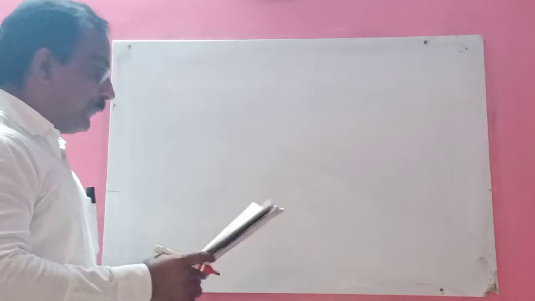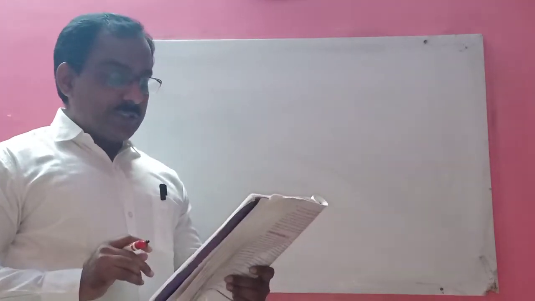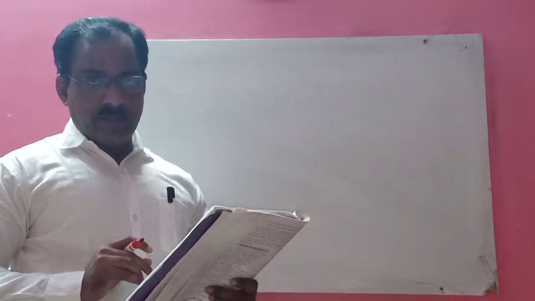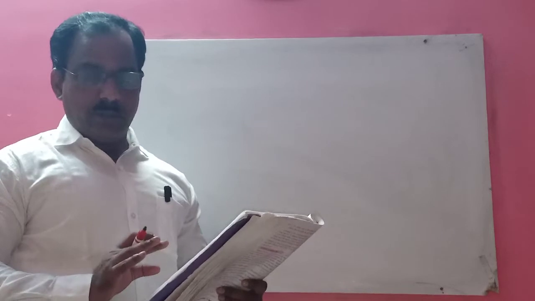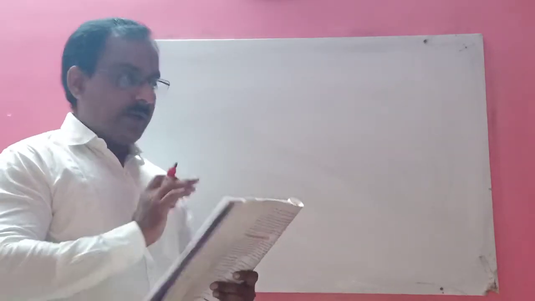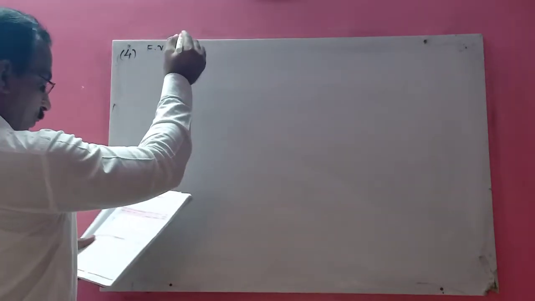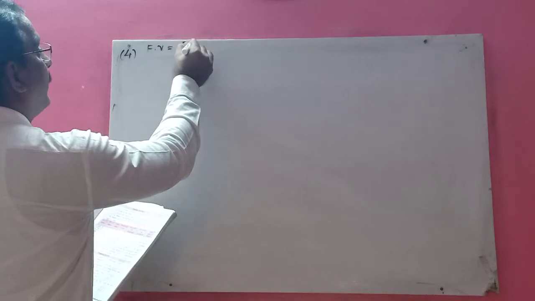So children, question number 4, an important sum. Srimati Desai sold shares of face value rupees 100. First you write down the data, whatever is given. Here the face value of the shares is given as 100, so write face value FV is equal to rupees 100.